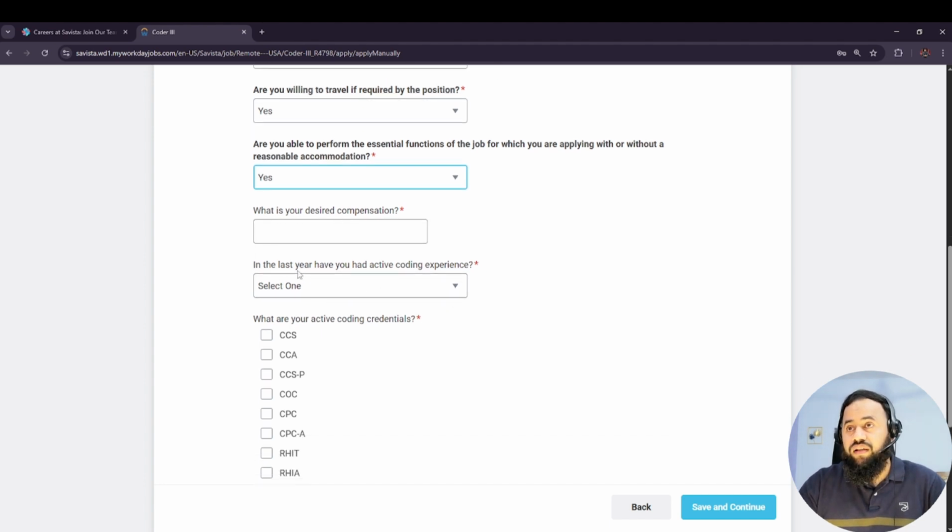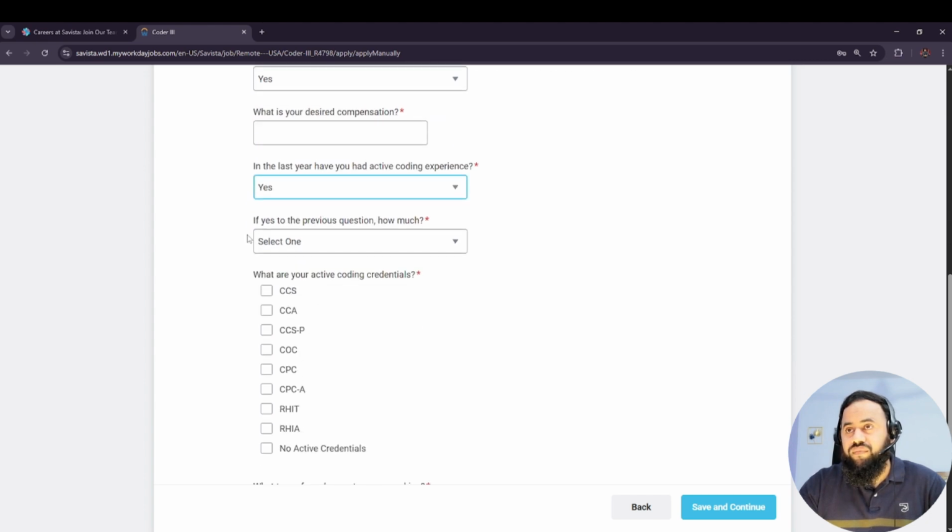Okay, so in the last year, have you had active coding experience? Yes. Okay, if yes to the previous question, then how much experience? Okay, then you guys can just go for this one, because this is a medical coder job which we are going to apply for now. This is how you guys can apply on this job and other jobs as well, because the criteria for applying to all that kind of jobs is the same.